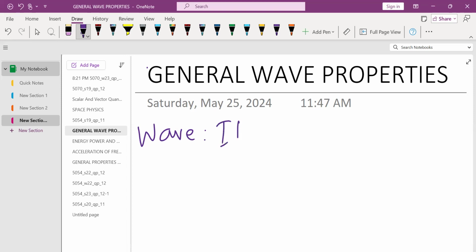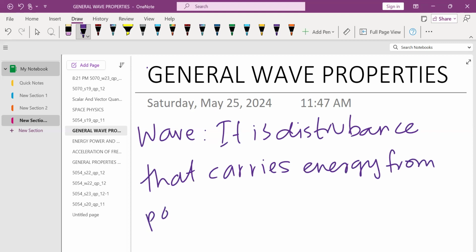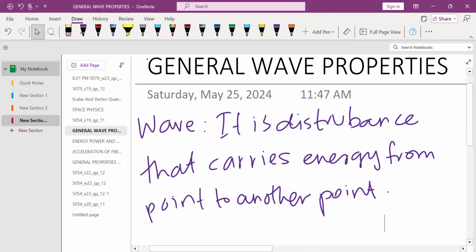It is a disturbance that carries energy from one point to another point. So this was the first part of the definition of wave.